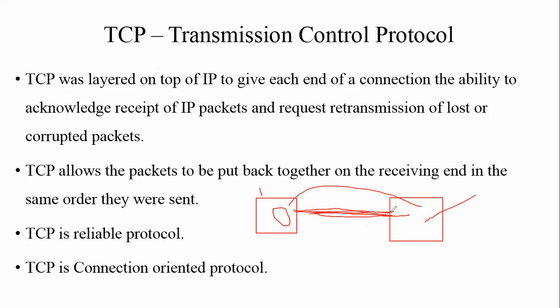This line is totally blocked, and that is called a connection-oriented protocol. It means, suppose I am talking to someone on a mobile phone, and if someone else calls me, they will get a busy tone. Until my communication is complete, no one can communicate with me. That is blocking of the path until all the data is transmitted. This is called connection-oriented.